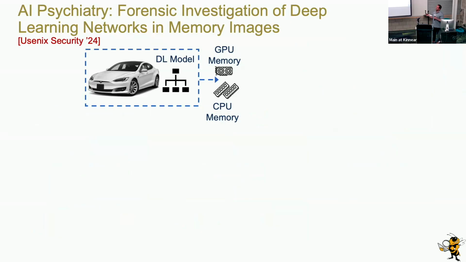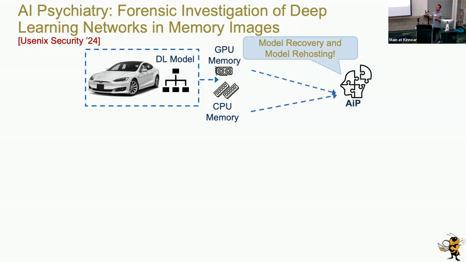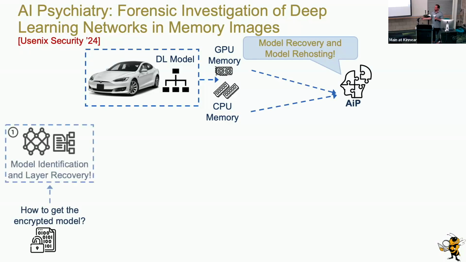So taking the self-driving car example, we would extract the CPU memory from the self-driving car, and this would be given as input. First, how do we get the model of the car? Well, first, the system identifies the model via its directed acyclic graph structure and identifies all the